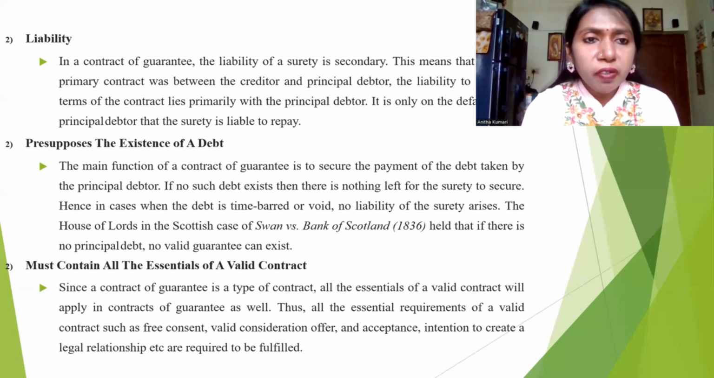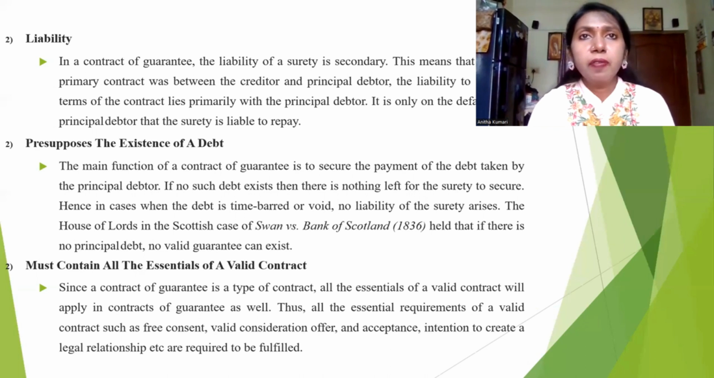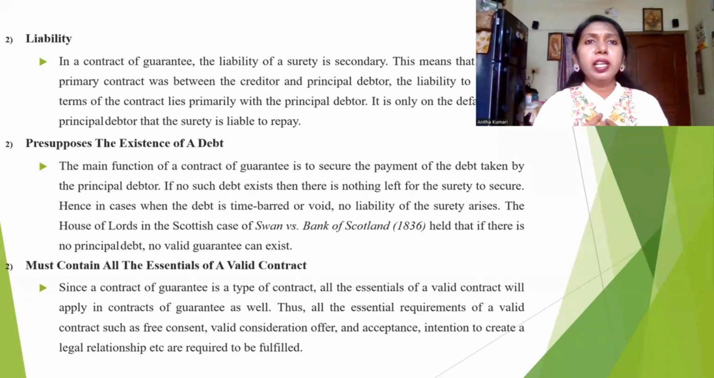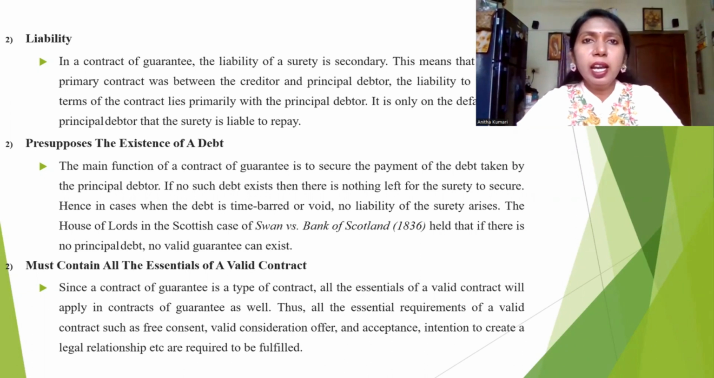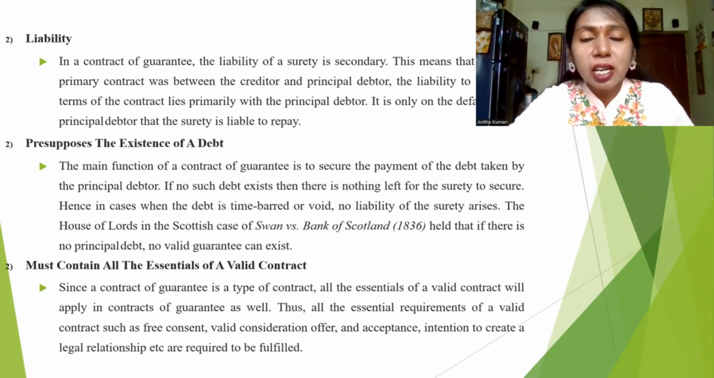Liability in a contract of guarantee: the liability of a surety is secondary. For example, I am giving 10 lakhs to Suresh, and Vicky is giving surety to Suresh. In this sense, being a creditor, I will not disturb Vicky unless Suresh fails to pay the money.